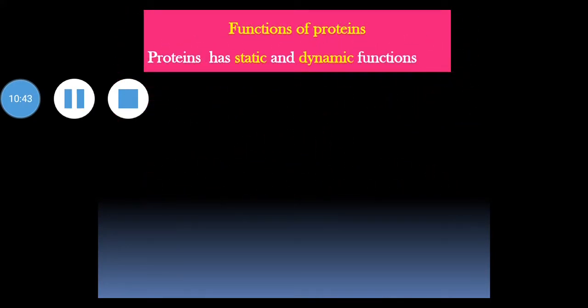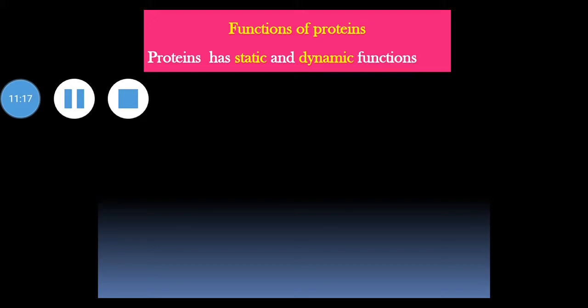Next is functions of proteins. Proteins perform a great variety of specialized and essential functions in living cells. These functions may be broadly grouped as static, that is structural functions, and dynamic functions. Certain proteins are primarily responsible for structure and strength of body. These include collagen and elastin found in bone matrix, vascular system, and other organs, and alpha keratin present in epidermal tissues.